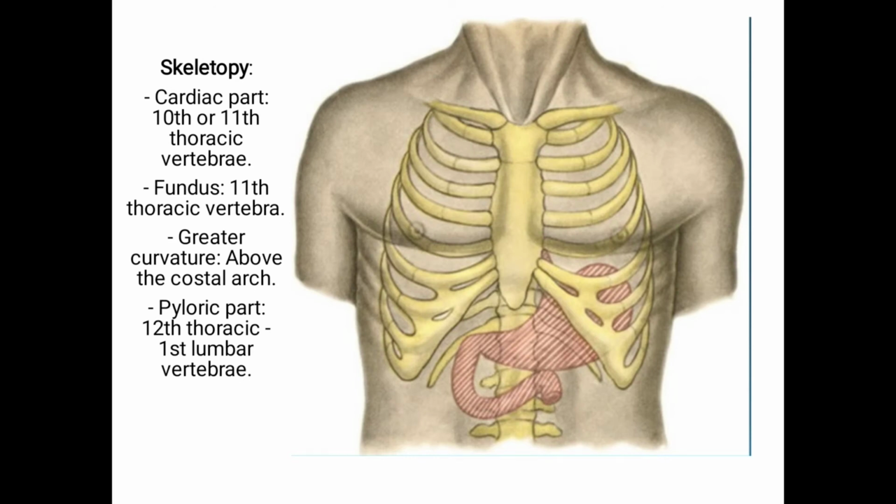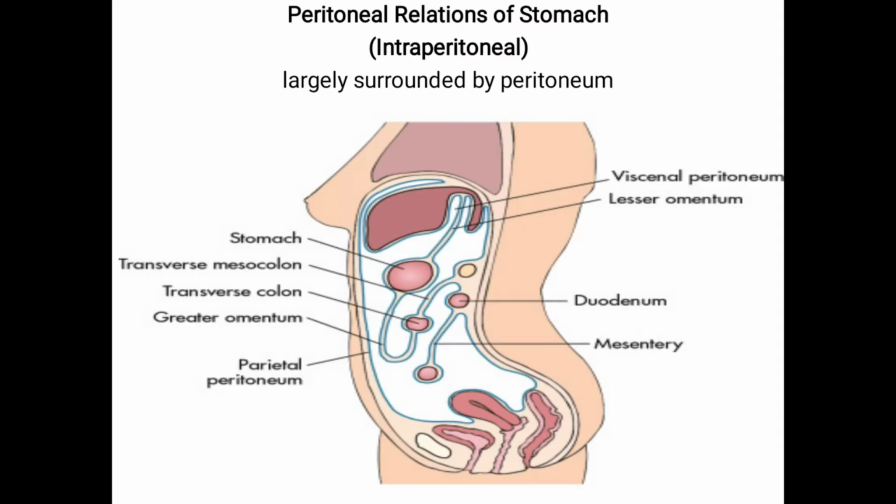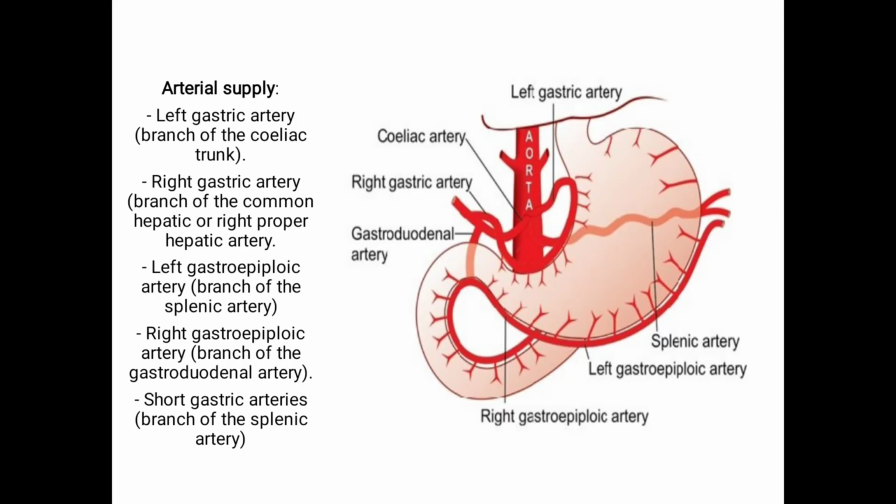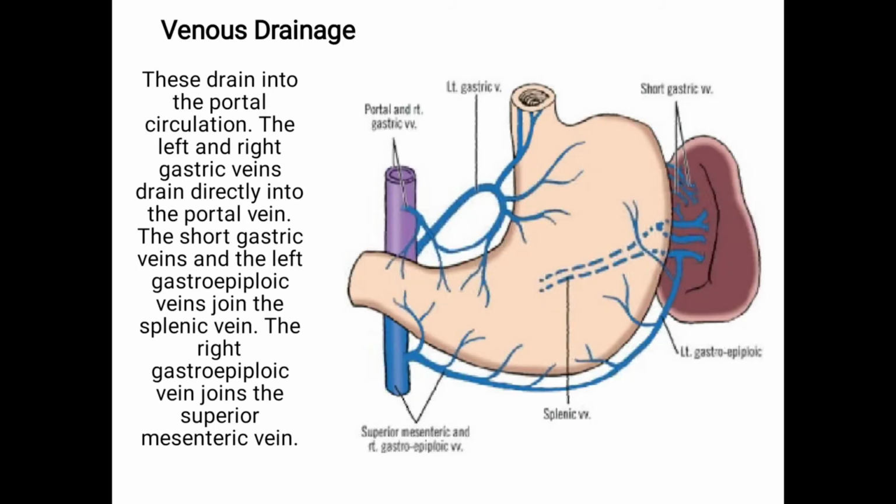Skeletotopy. Cardiac part, it is located at the level of 10th or 11th thoracic vertebra. Fundus at the 11th thoracic vertebra. Greater curvature above the costal arch. Pyloric part, it is at the level of 12th thoracic and first lumbar vertebra. Peritoneal relations of stomach. It is intraperitoneal, largely surrounded by peritoneum. Arterial supply is by the left gastric artery, right gastric artery, left and right gastroepiploic artery, and short gastric arteries. Venous drainage is by the left and right gastric veins that drain directly into the portal vein.